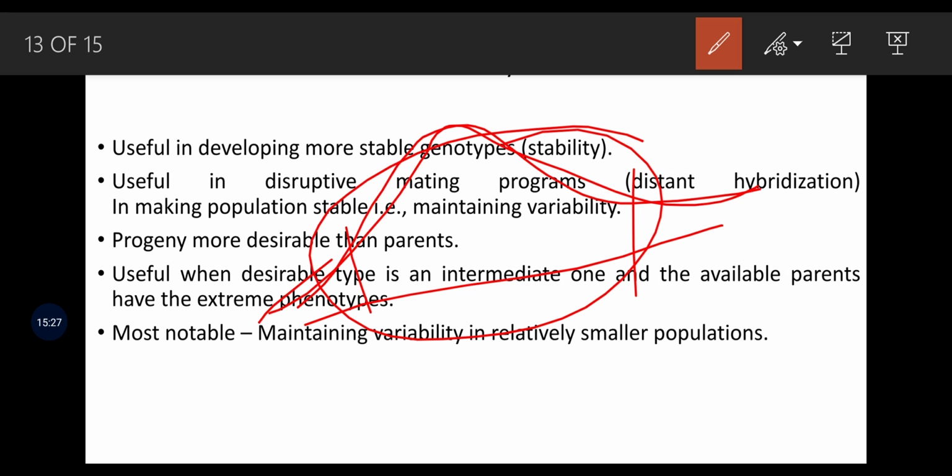Then maintaining the smaller population: a larger population is not difficult to maintain, but in a smaller population, if inbreeding is happening, that population may go extinct. To avoid that, phenotypic disortative mating is very important.